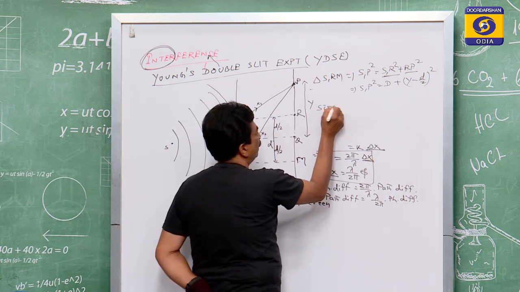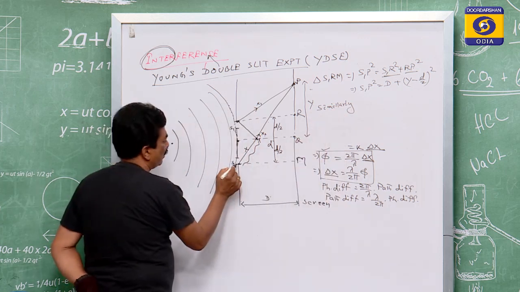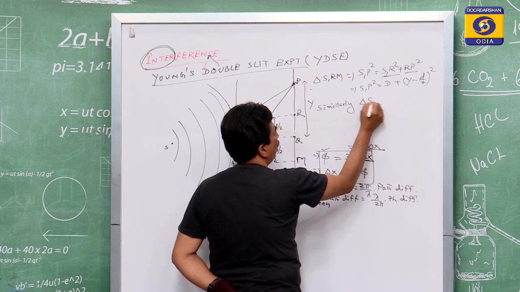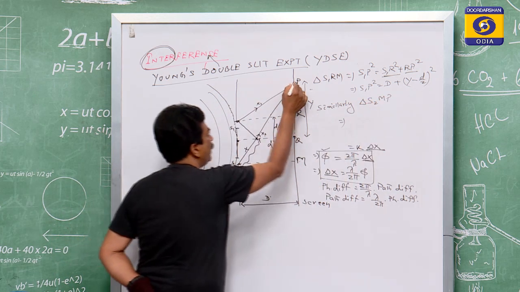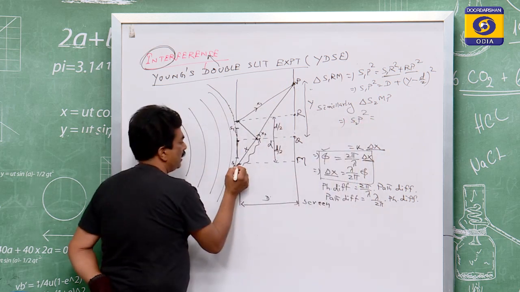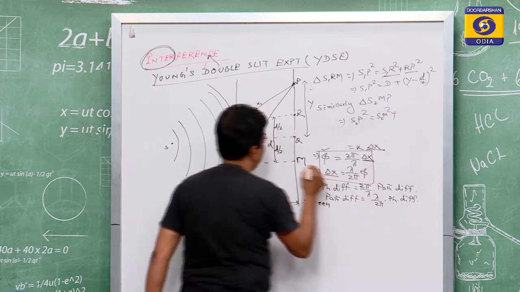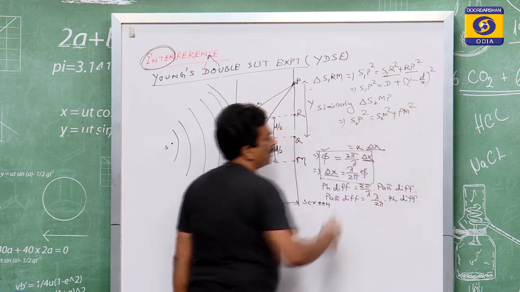Similarly, in the other triangle S2MP, S2P square, that is the hypotenuse, is equal to S2M square plus PM square.